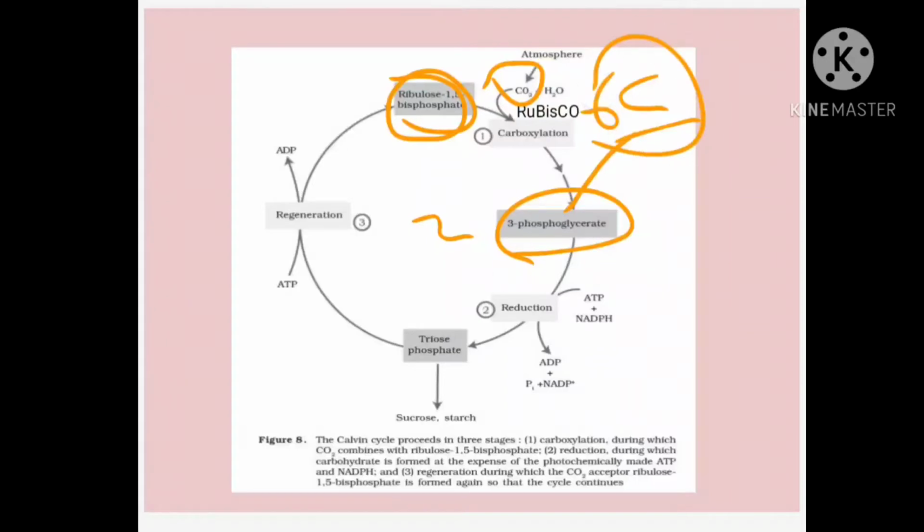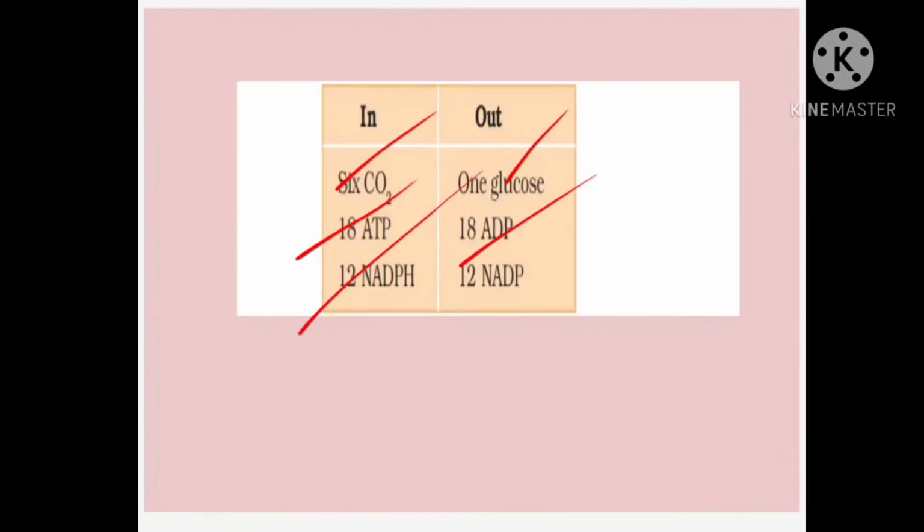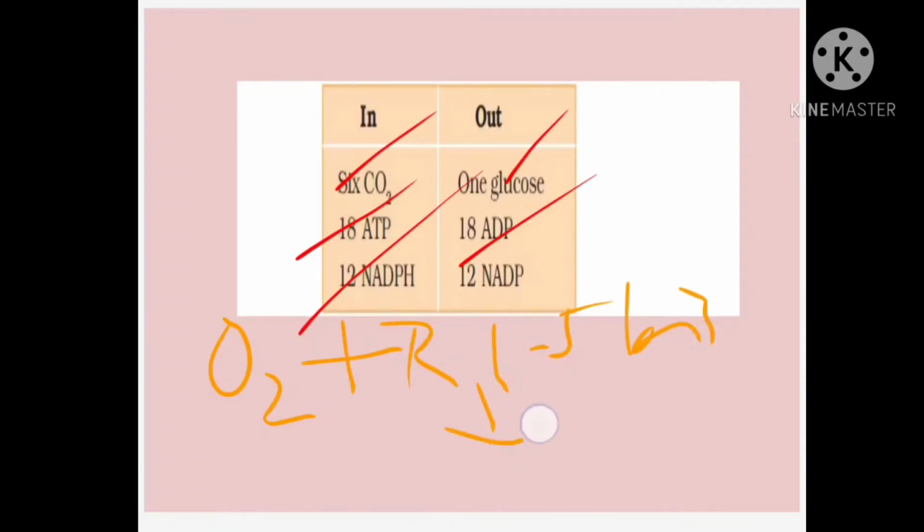Instead of forming these 2 molecules of PGA, now oxygen combines with ribulose 1,5-bisphosphate and helps in the formation of 2 products. What are the 2 products? One is PGA, phosphoglycerate or phosphoglyceric acid, and the other product is phosphoglycolate.